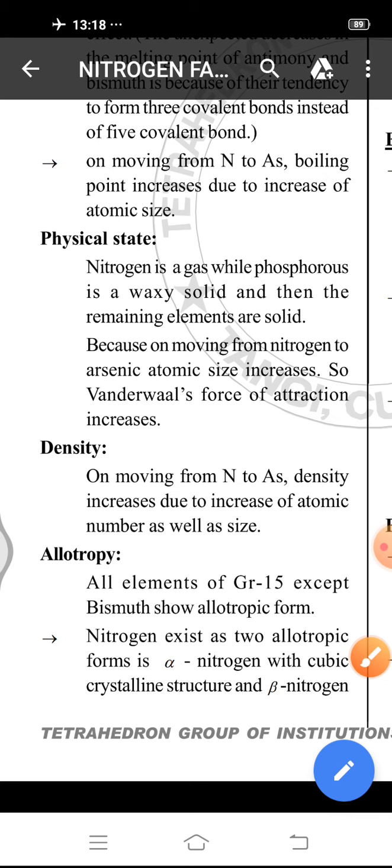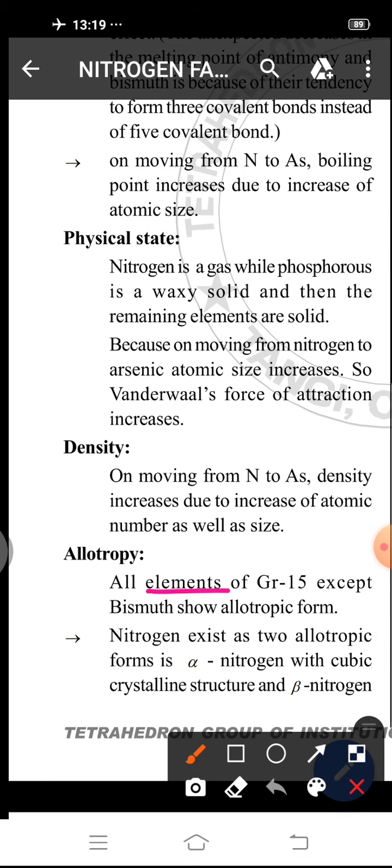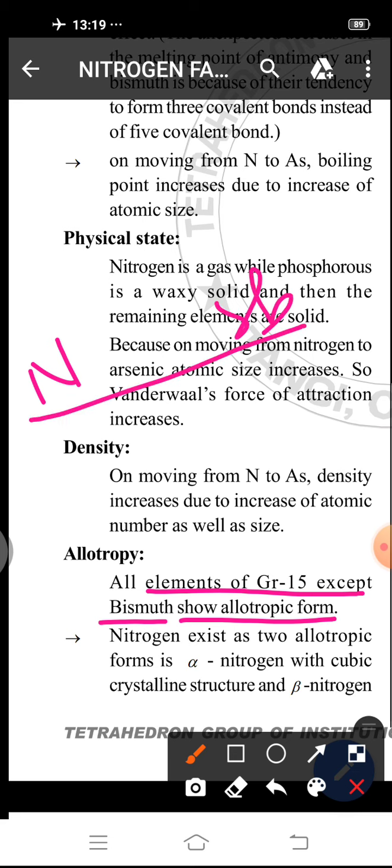Then comes allotropic form. The allotropic form means same element, composition is same, but structure is different. Due to different structure, their properties are also different. Then these forms are called allotropic forms. All the elements of group 15 except bismuth show allotropic form. That is, from nitrogen to antimony, all show allotropic form, but bismuth does not show allotropic form.